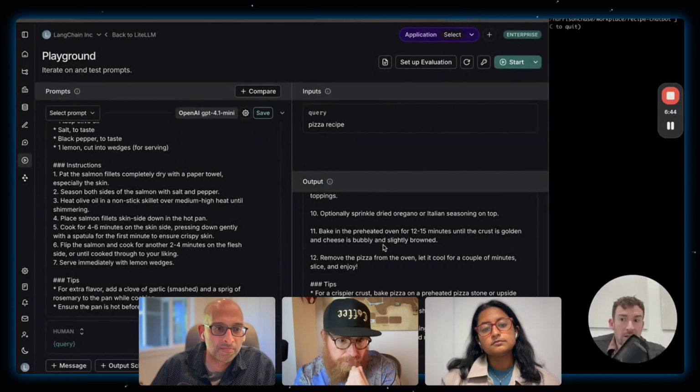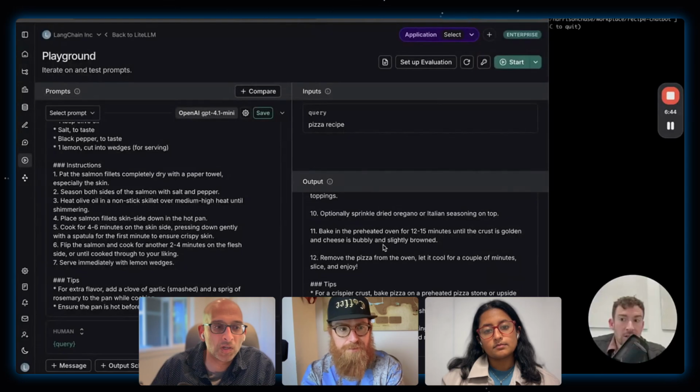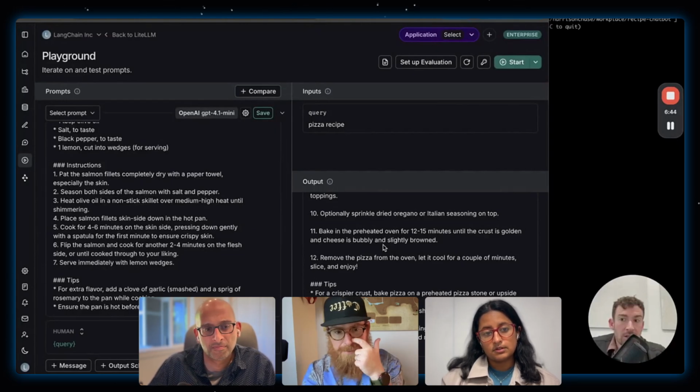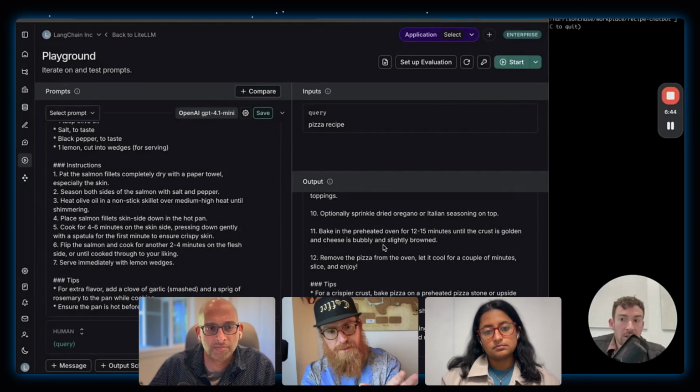I have some anxieties about this UI. This UI is giving me a lot of anxiety in terms of what it prioritizes. I feel like it prioritizes a lot of automation stuff, but not a lot of human in the loop stuff. And so, for instance, the output isn't super easy to see here. I'm not really seeing the connection between the input prompt and that output.